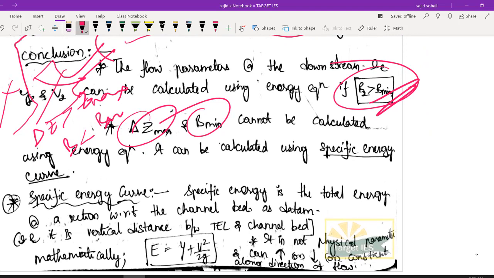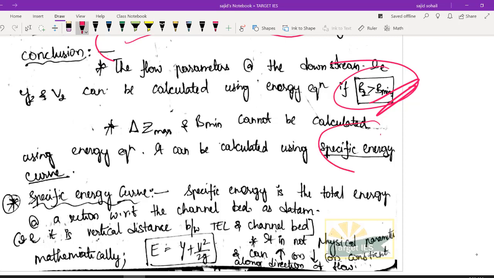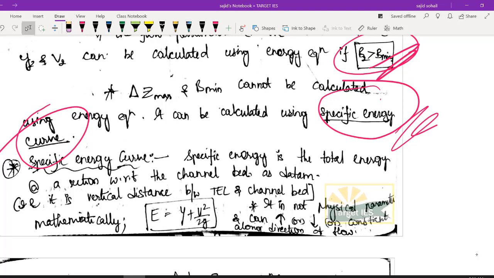So this is everything about it, and to calculate this we need a special equation, and that equation is of the specific energy curve. Okay, specific energy, you already know the concept, right? I just explained it. Now let us see the definition and then we will jump into the specific energy curve concept. Before that, let us talk about specific energy.